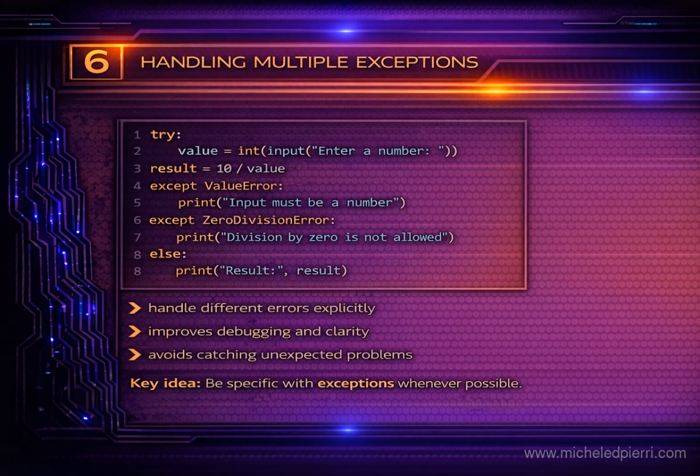This pattern shows how to handle multiple exceptions explicitly by stacking multiple except blocks. Each except targets a different failure mode, which keeps behavior predictable and makes debugging much faster. Here there are two realistic ways things can go wrong. The user can type something that can't be converted to an integer, and then you get a value error. Or the user can type 0, conversion succeeds, but the division fails and you get a zero division error.